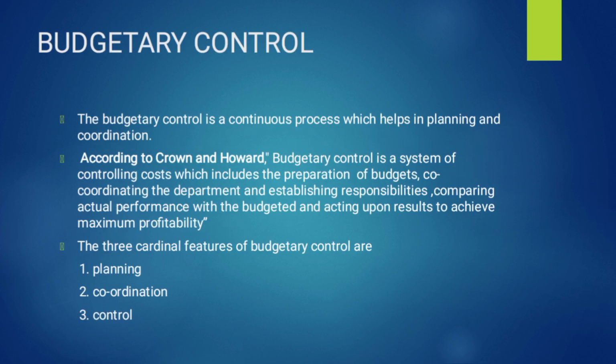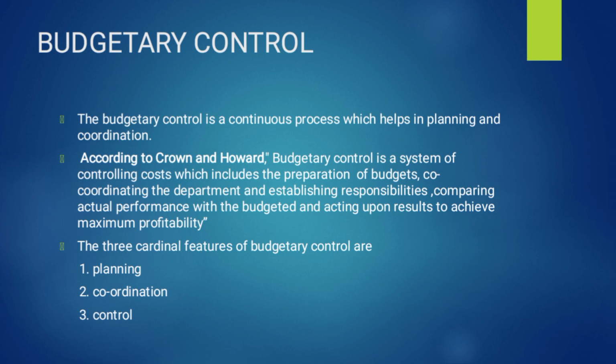Then what is budgetary control? The budget is different and budgetary control is different. Budgetary control is a continuous process which helps in planning and coordination. According to Brown and Howard, budgetary control is a system of controlling cost which includes the preparation of budgets, coordinating the departments and establishing responsibilities, comparing actual performance with the budgeted, and acting upon the results to achieve maximum